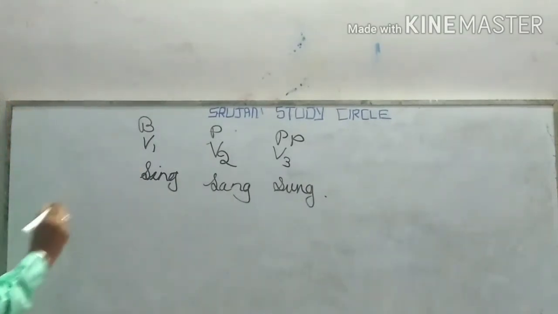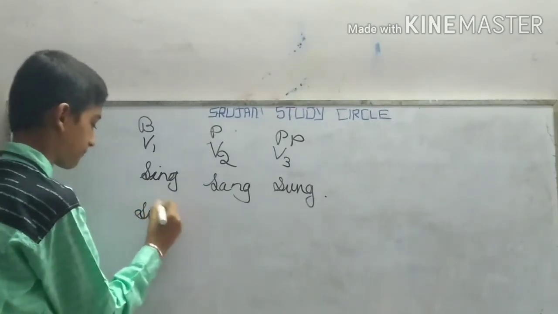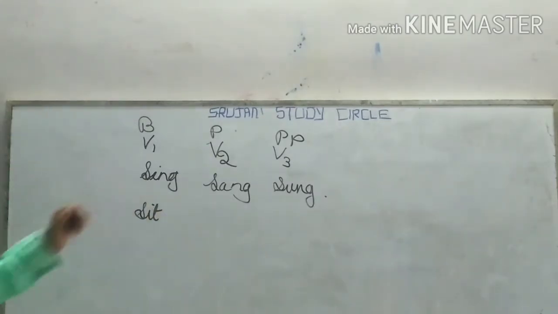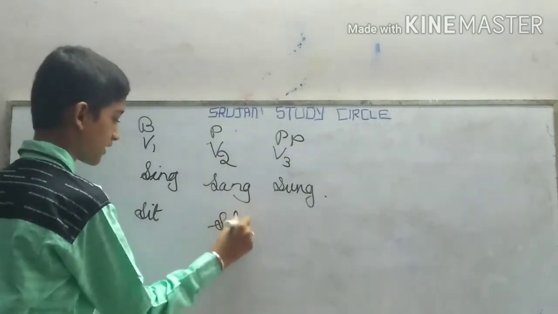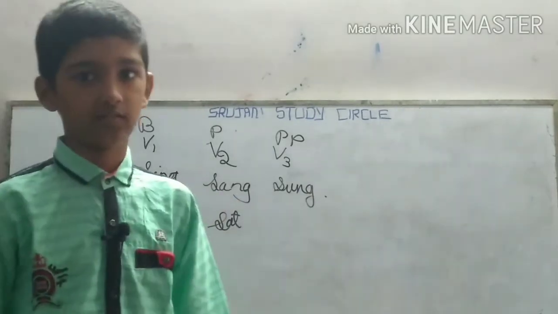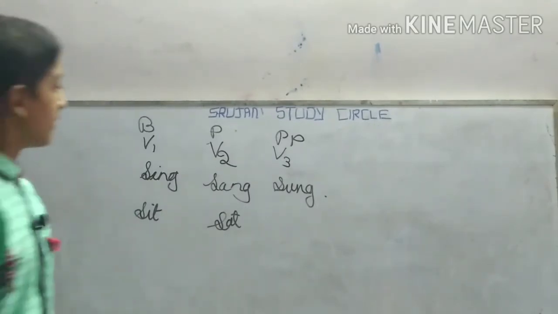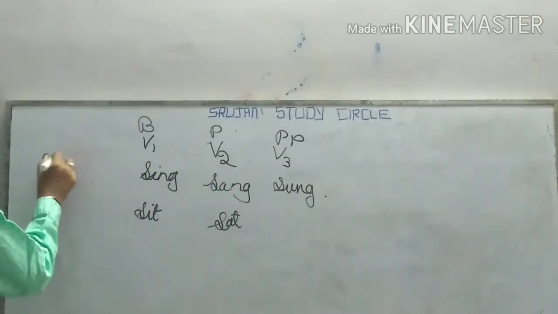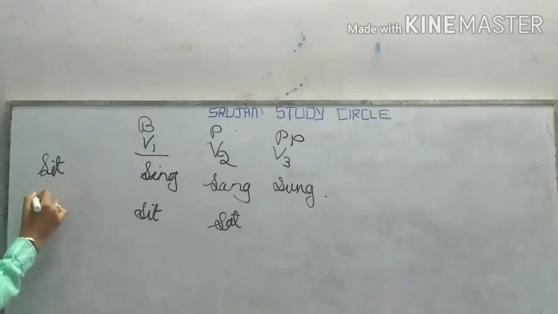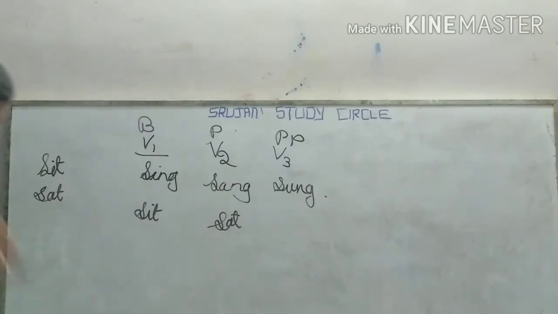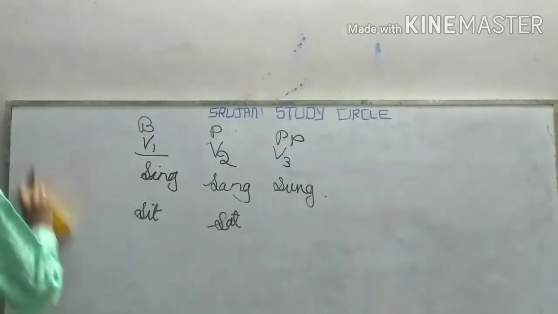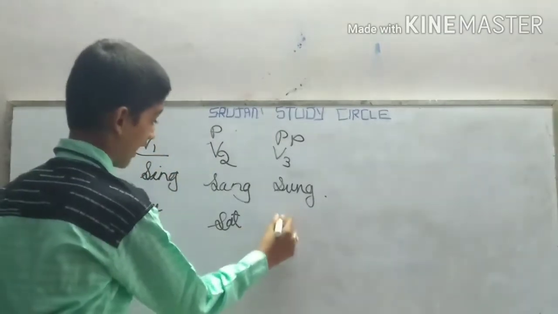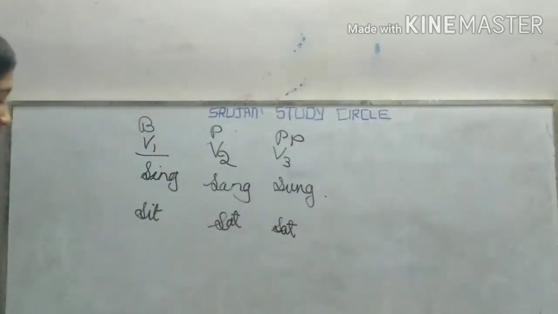Now, similarly, we have sit. In the verb form 2, it will become sat in the past tense. For example: He sit on the sofa, He sat on the sofa. In the first sentence I have used the word sit, the verb form 1, and in the second I have used sat because I am telling that in the past tense. We will learn this in this video. So this is sat. And in the past participle also we use sat. It cannot be sit, sat and satted. Now they are irregular verbs.